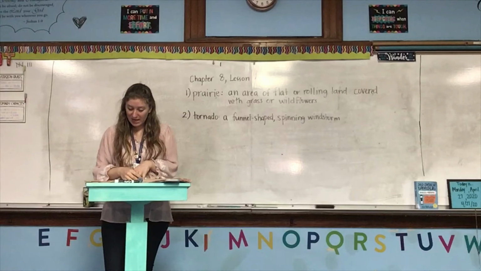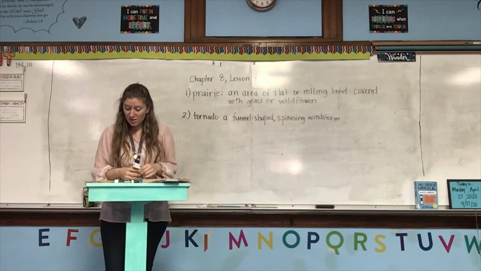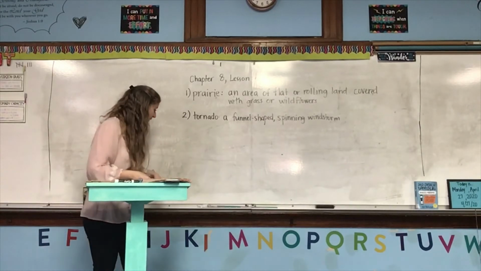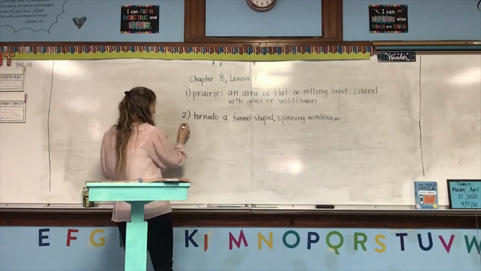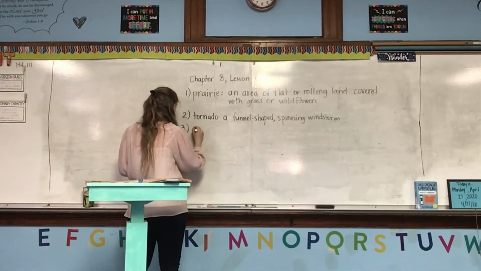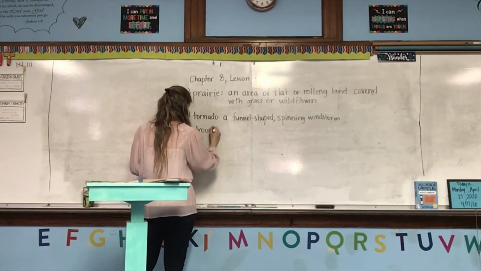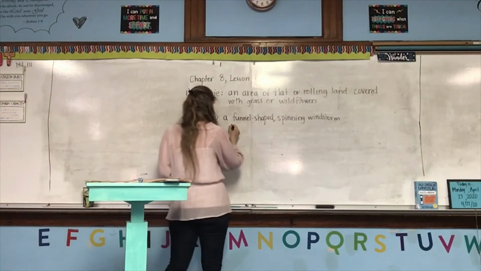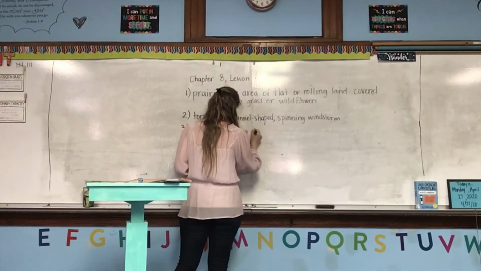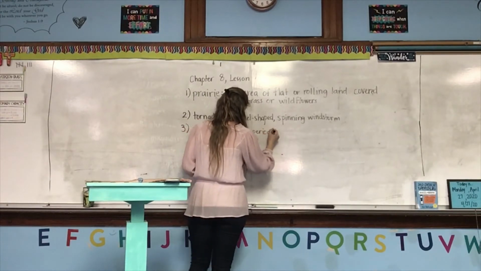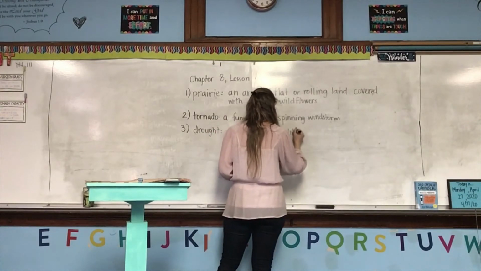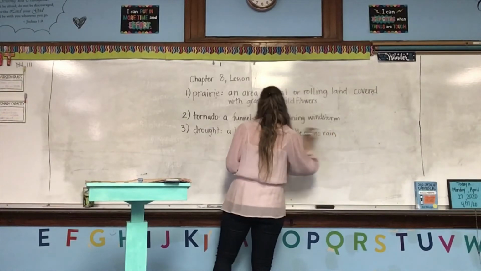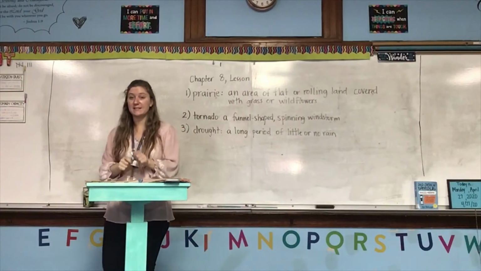Now let's read about dry times. Droughts are another danger in the Midwest. A drought is a long period of little or no rain. So our third word is the word drought. And a drought is a long period of little or no rain. Now, when it says a long period, it doesn't mean a few days.